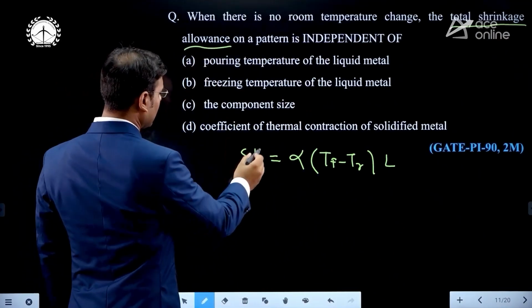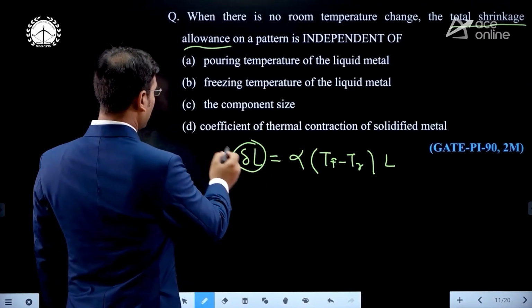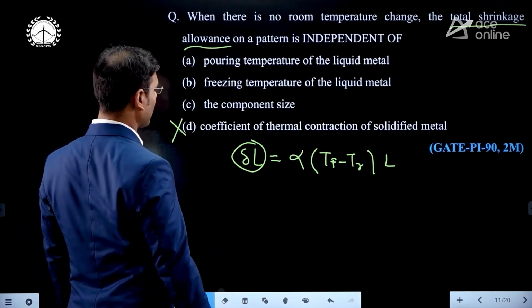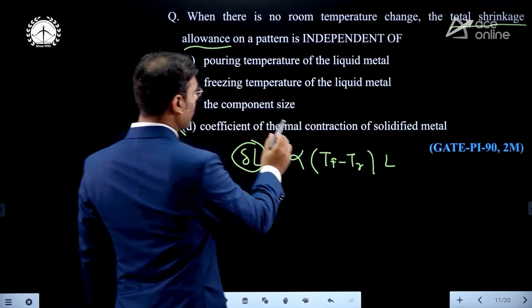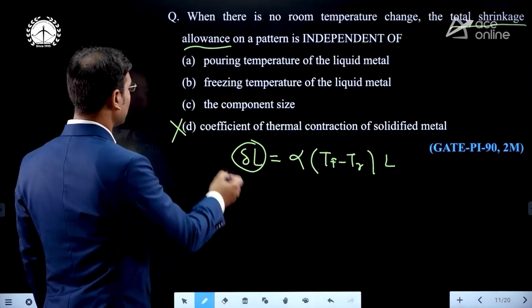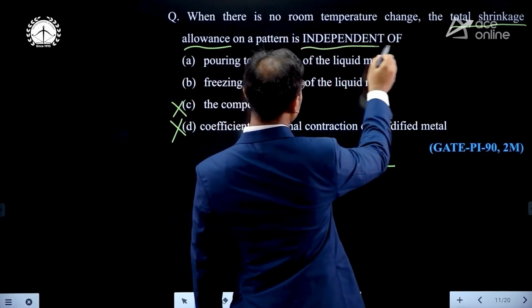Yes, now you can see that shrinkage allowance means what? Delta L depends on alpha. Here, alpha is the coefficient of thermal expansion, so it depends on alpha. Then next, the component size. L is the original length of component, that is the original component size. It is directly proportional to it. Wrong, because they are asking what it is independent of.